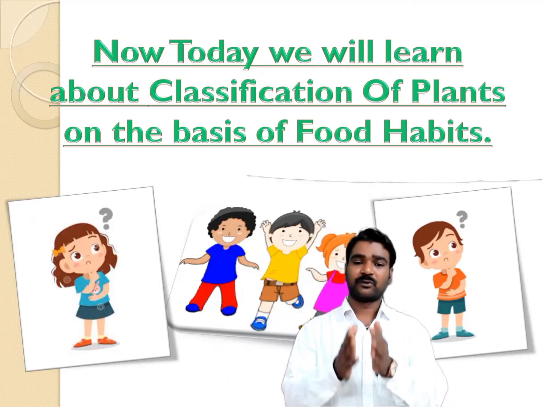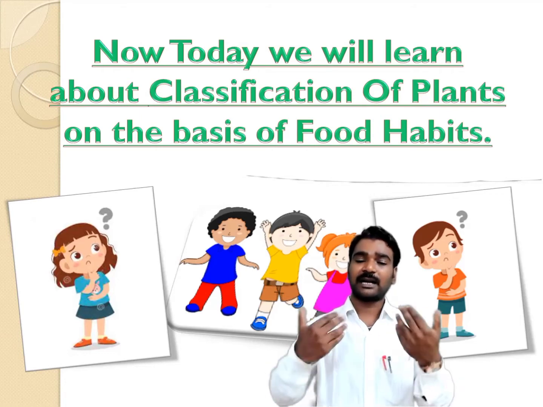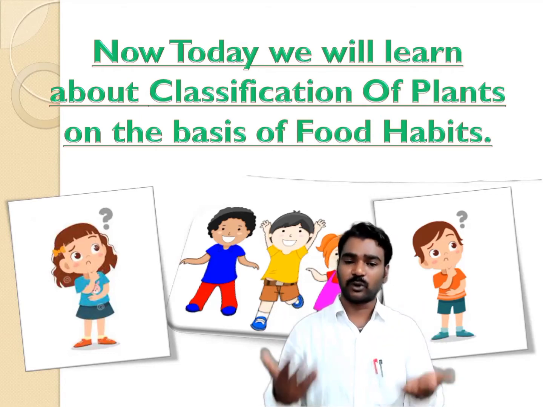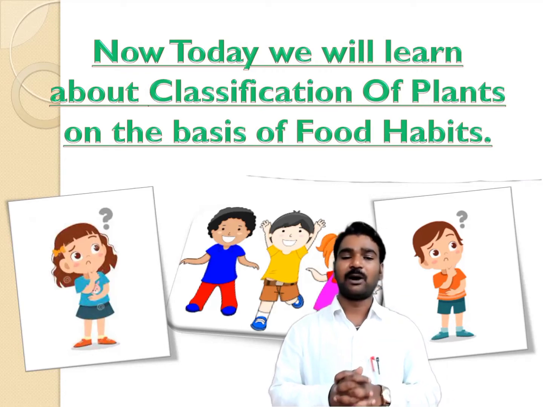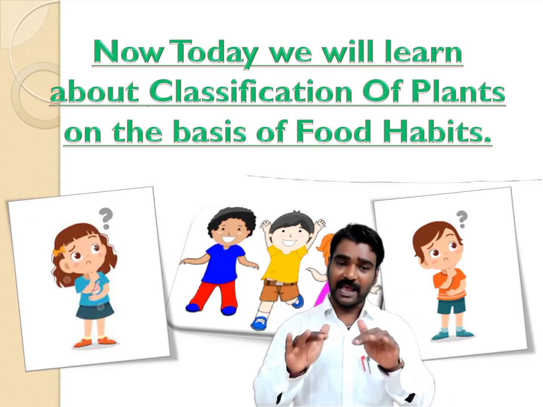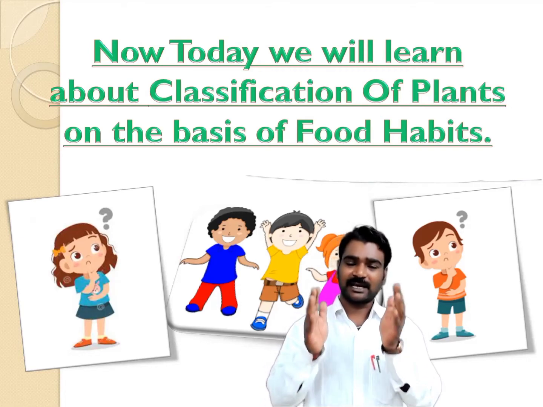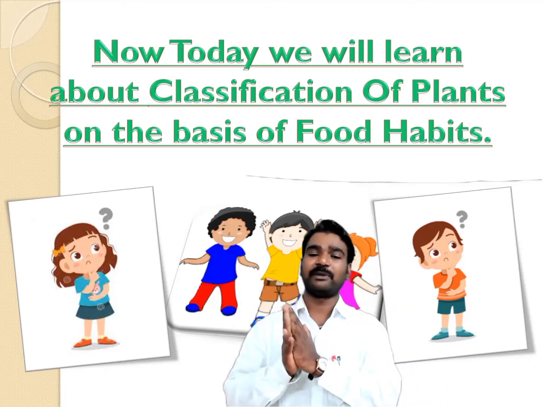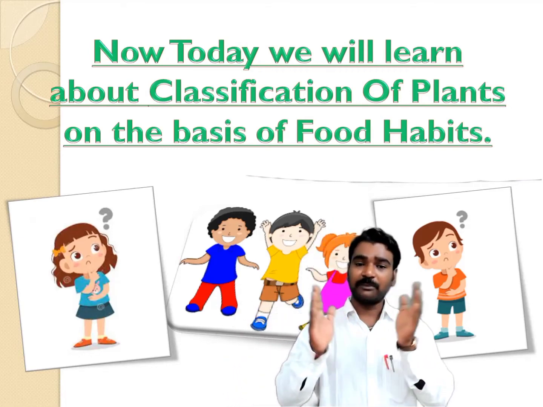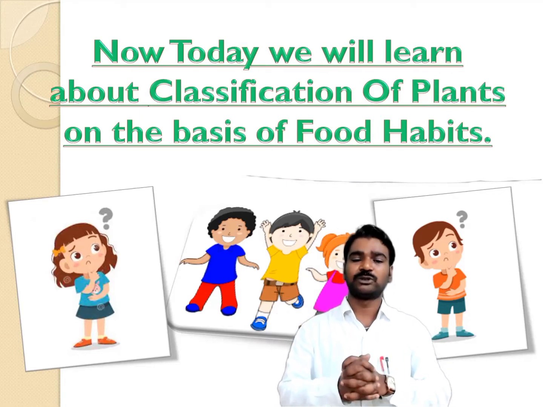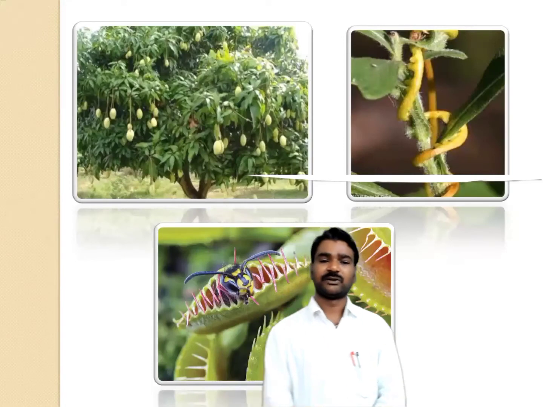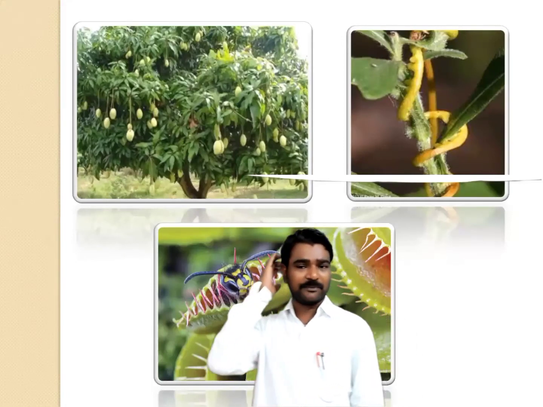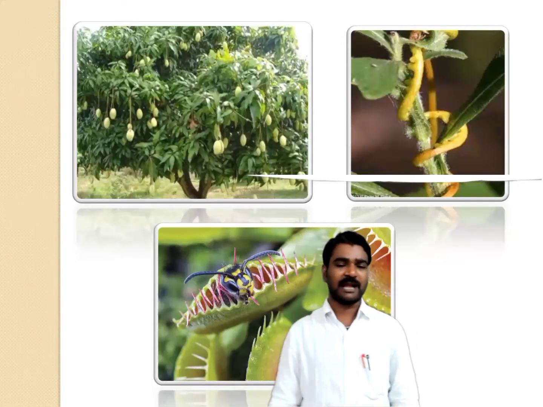Now again we are going to learn about the classification of the plants, but this time the criteria is the food habits of the plants. So on the basis of the food habits, how can these plants be classified, that we will see in this video. Now you can see three different types of plants here in this picture.